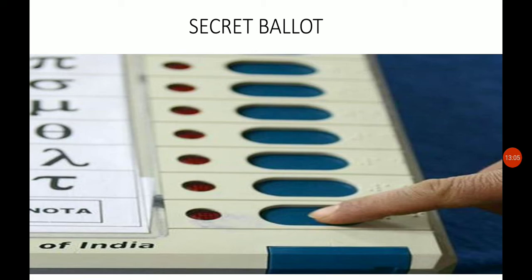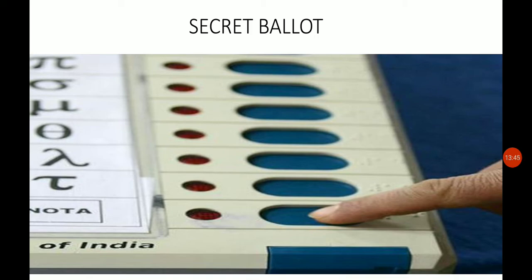The main feature of election is the secret ballot. That means the people have the right to choose the representative they select, and they are free to select anyone or cast their vote for anyone. Here secret means we have secrecy, the power to vote secretly for a particular person. It is a guarantee of the freedom and privacy to vote for any person.